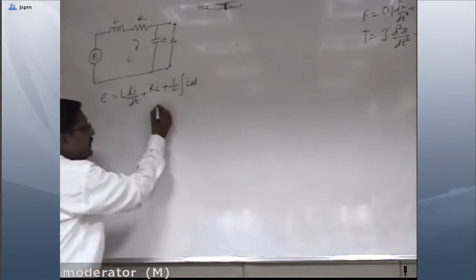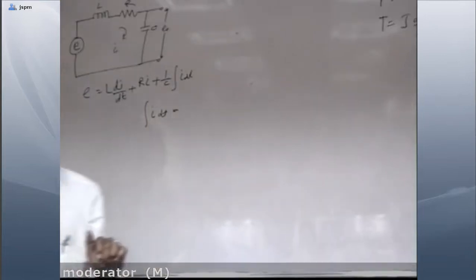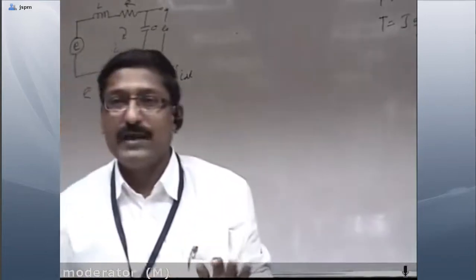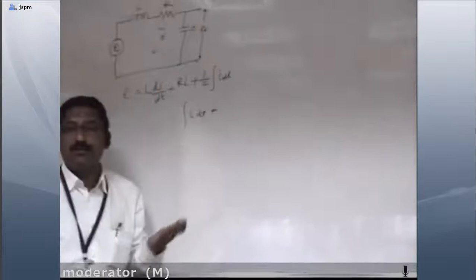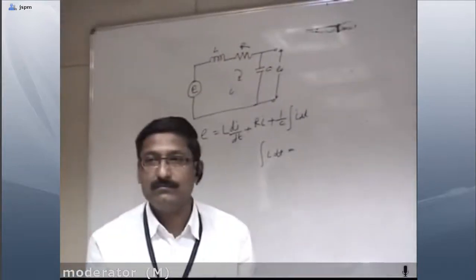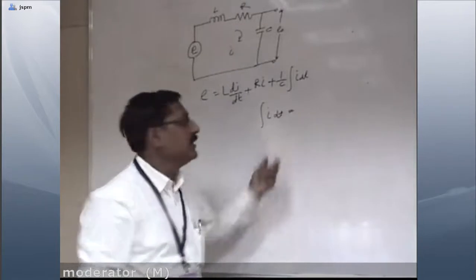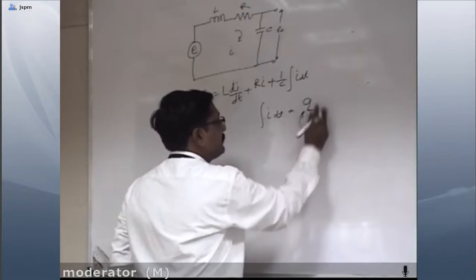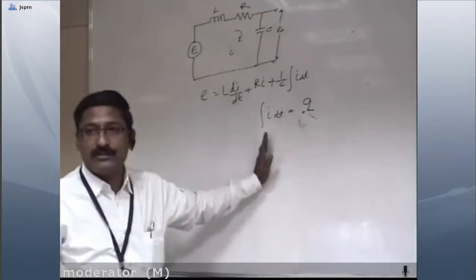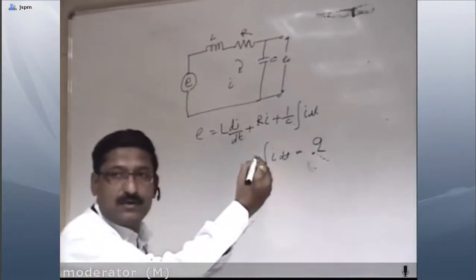So what is this integration of i dt? If we go with the charge, it is nothing but Q. So Q is equal to integration of i dt.